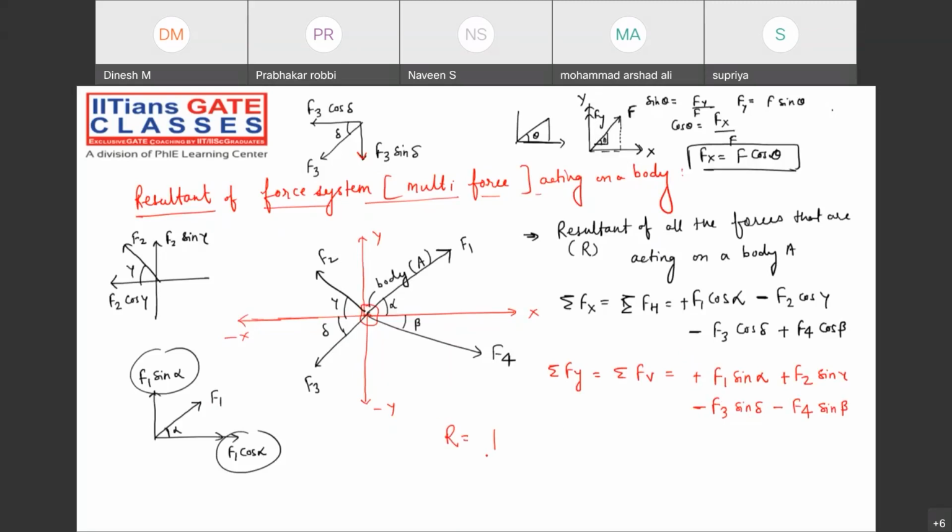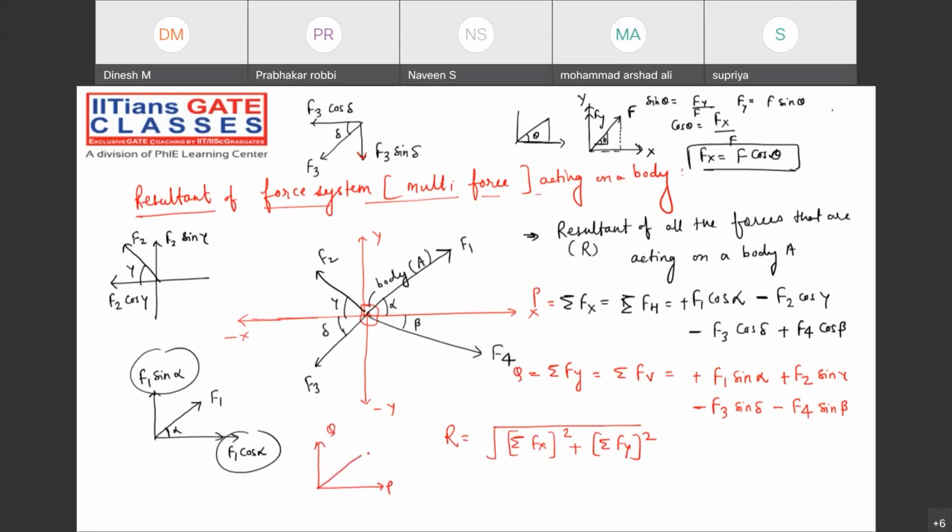How to find the resultant? It's a very, very easy thing, right? Summation of horizontal forces plus summation of vertical forces. Because you can consider this to be one type of force P, and you can consider this to be one kind of force Q. And suppose one is coming in this direction, and the other is coming in this direction.